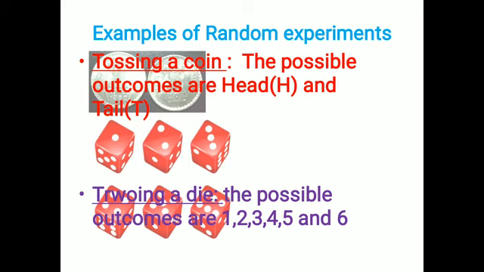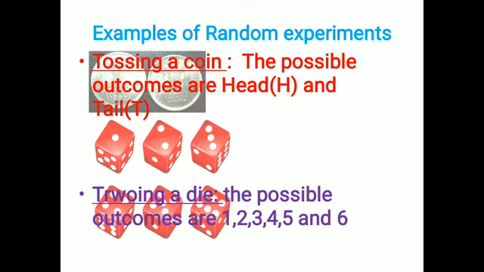Last year you studied it. So what is the sample space for tossing a coin? Head or tail. Thus, the collection of possible outcomes of a random experiment is known as the sample space. Another one is throwing a die. The possible outcomes are 1, 2, 3, 4, 5, 6. That is the sample space.